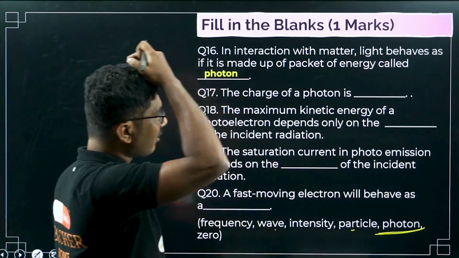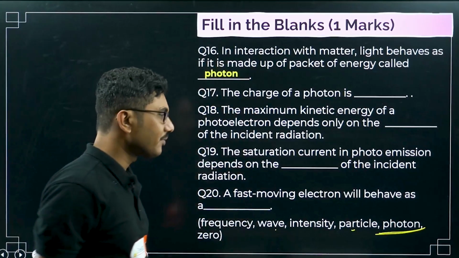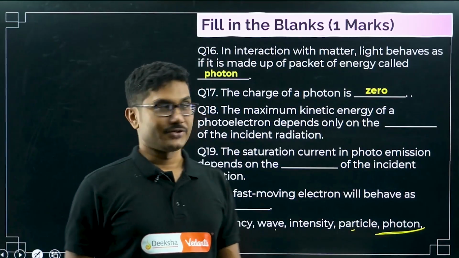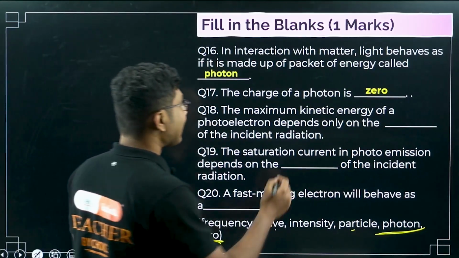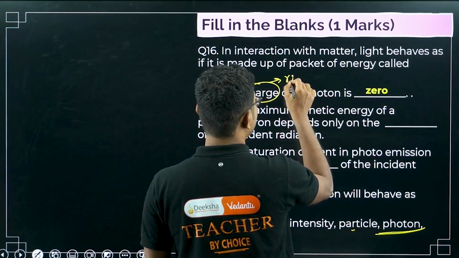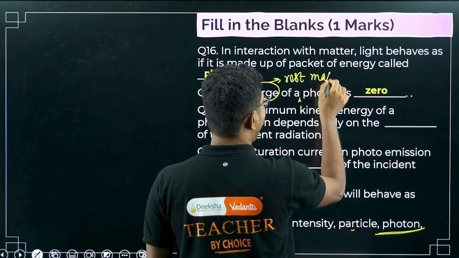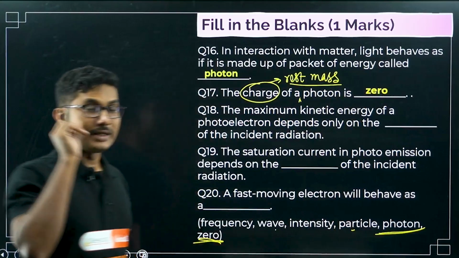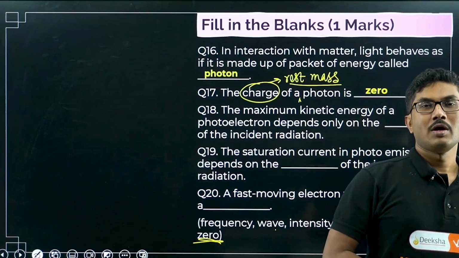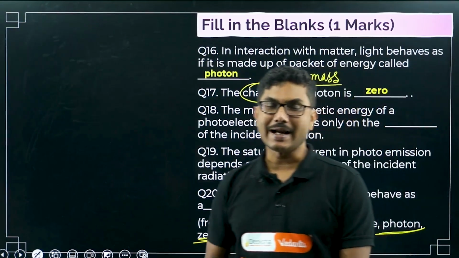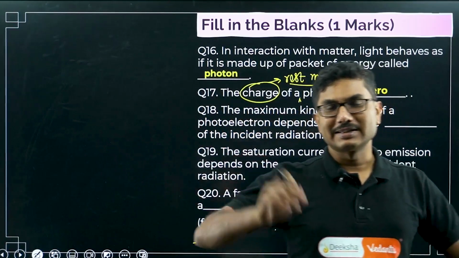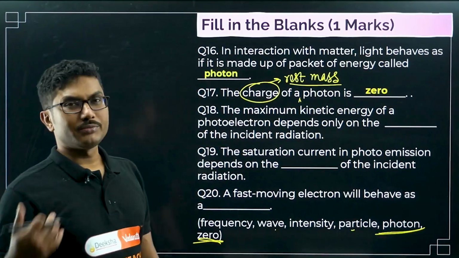The charge of a photon is dash. So what is the charge of a photon? Charge of a photon is 0. Photons do not have any charge. Even in case they ask one more question, instead of charge they might ask you rest mass. Rest mass may be a new term to you. Rest mass means if you take the photon, if you stop it for some time, and if you try to measure its mass, then that mass will be 0. That is called rest mass. So rest mass of photon is 0, and its charge is 0. So that's just two terms that you have to remember.